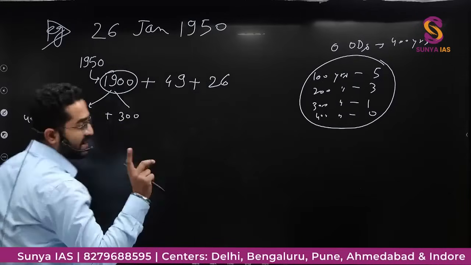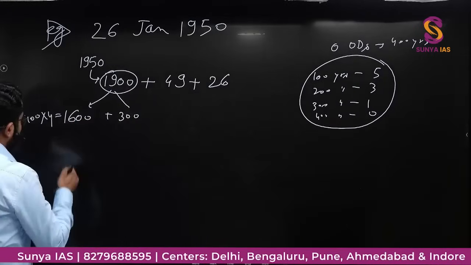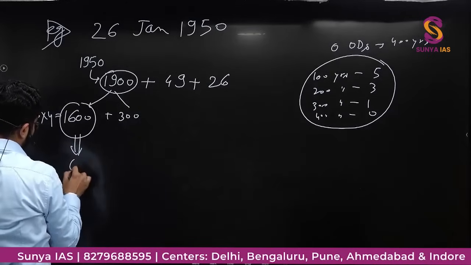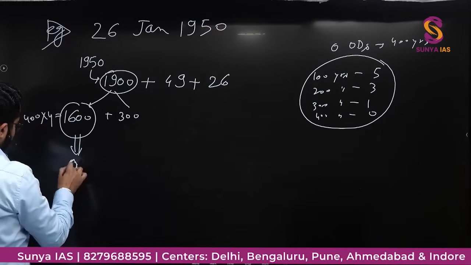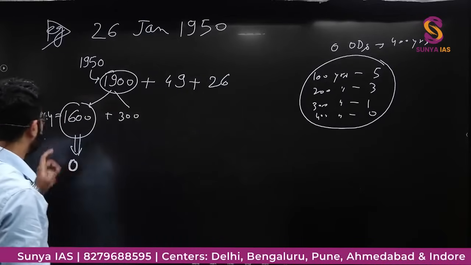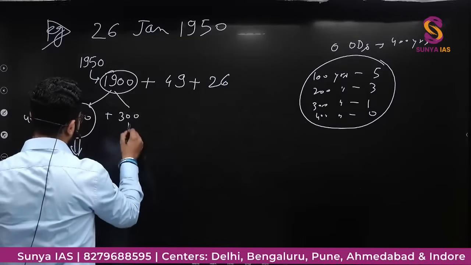So in 400 years there are 0 odd days. Then in 400 into 4, that means in 1600 years there will be 0 odd days, because there are 0 odd days in 400 years. So 400 into 4, 0. In 300 years there is 1 odd day. So this is 1.